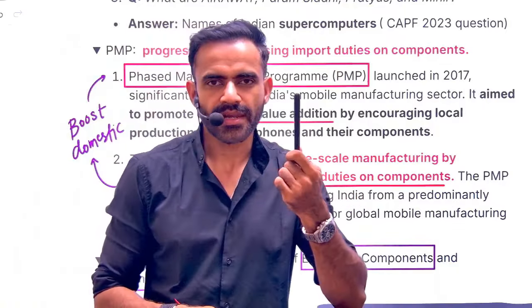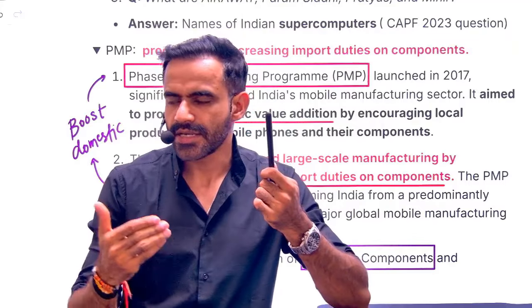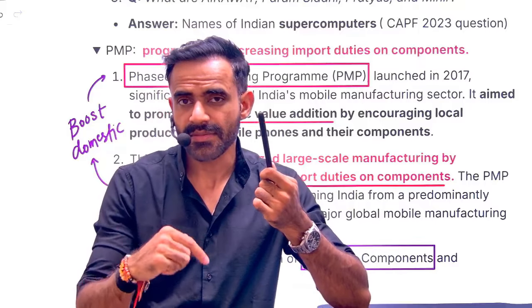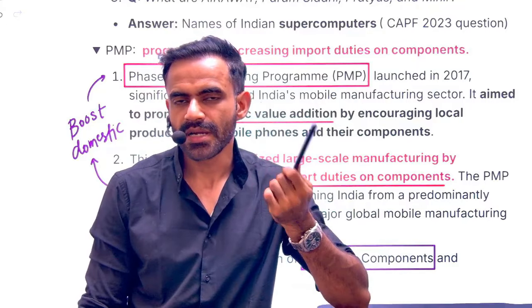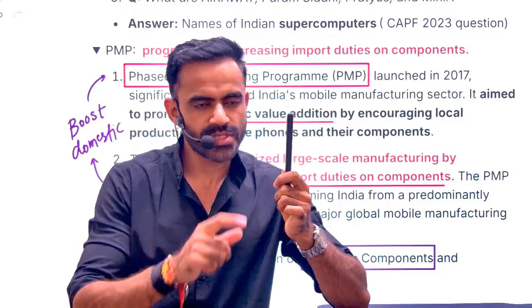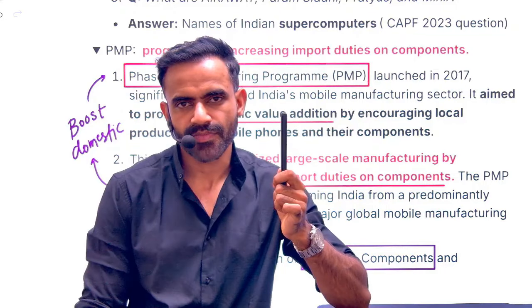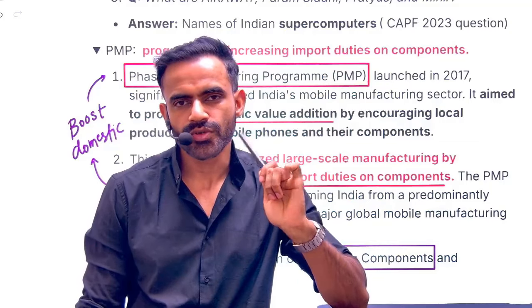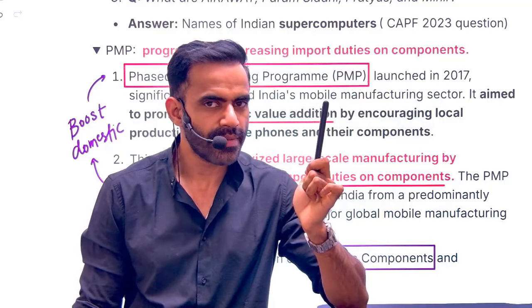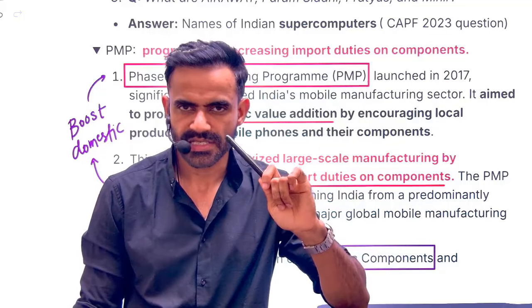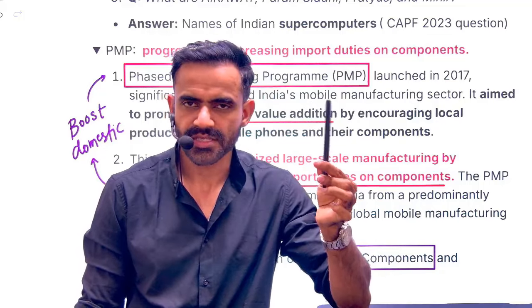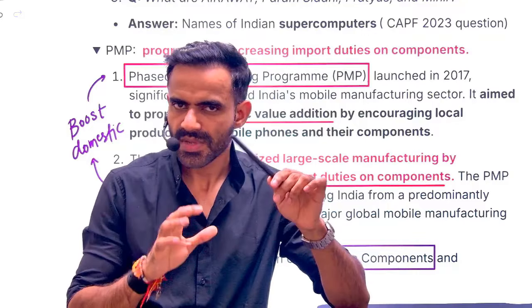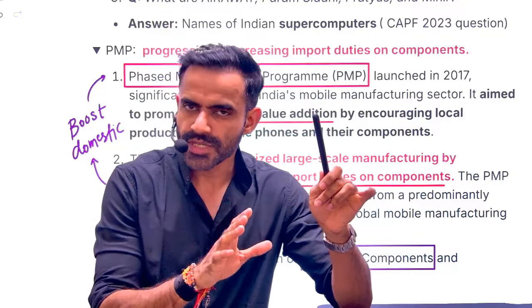We were importing pen. Now government has created incentive structure for domestic manufacturing, but pens are still being imported. So what government is doing? Government is imposing import duty on these pens. What will happen because of those import duty? Because of import duty, the imported pen will be costly. Let me give you a very basic example. Let's say the cost of this pen is 100 rupee, and let's say the import duty is 10%. 100 rupee is the price, import duty is 10%.